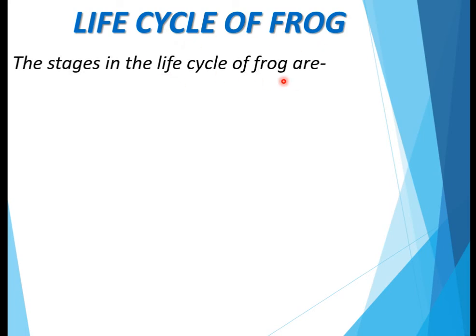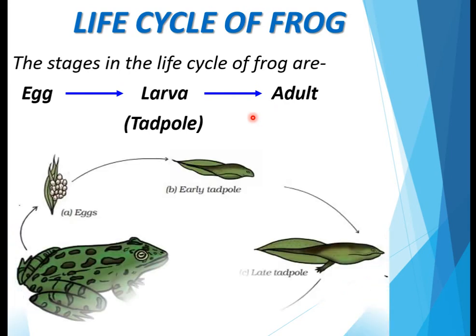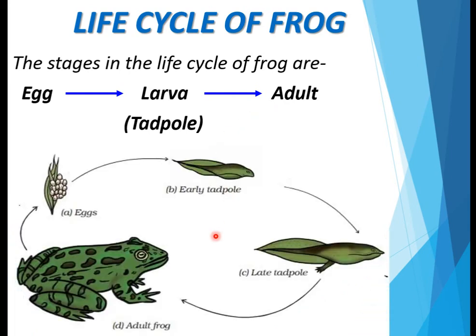The stages in the life cycle of frog are again first the stage of egg, then larva, which is called tadpole. The larva of frog is called tadpole, and then it transforms into adult frog. You can see here the life cycle of frog. The eggs then hatch into tadpole, and these are the two stages of tadpole, early tadpole and late tadpole.